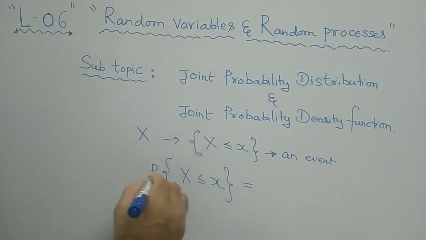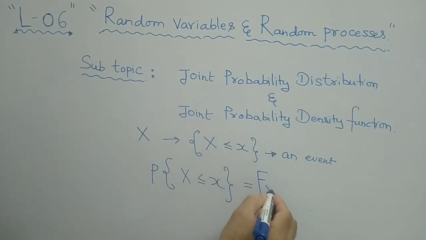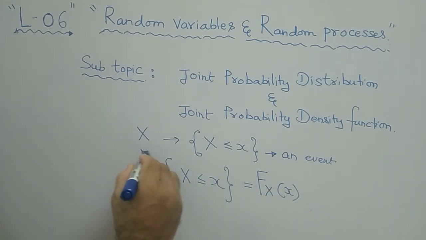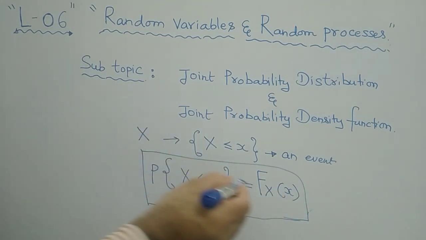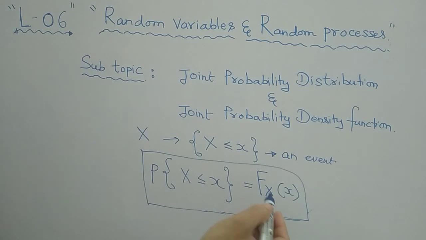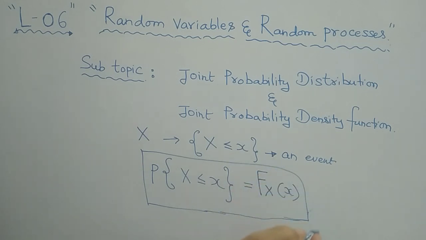For this event we want to determine the probability. The probability of an event is called a function, a distribution function, denoted by capital F of x. We have already discussed this in our previous presentations. Clear? So this is the probability distribution function with respect to a single random variable capital X. In the bracket, this is the possible outcome value of the random variable X.